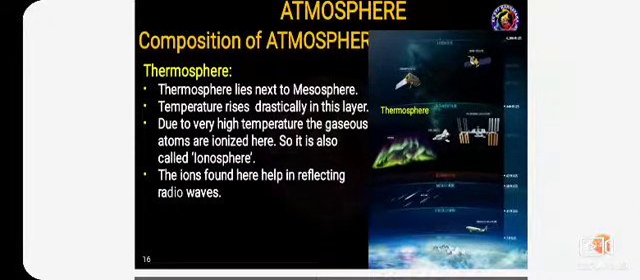Come to the next one, thermosphere. The thermosphere lies next to the mesosphere. Temperature rises drastically in this layer, and due to the very high temperature the gaseous atoms are ionized here. So dear children, one important point in the thermosphere is that the gaseous atoms are ionized here. For that reason we call it the ionosphere also. Because various gaseous atoms are ionized here, it is called the ionosphere. The ions found here help in reflecting radio waves.